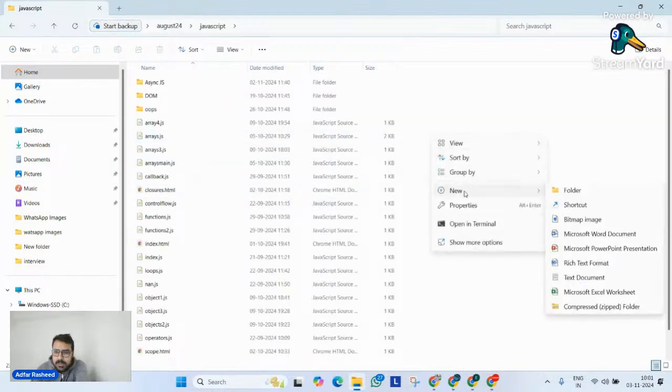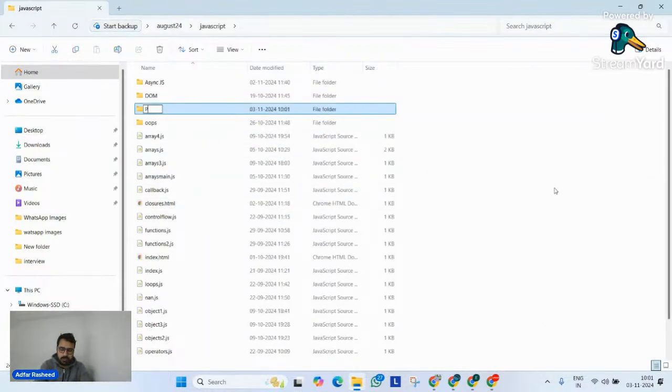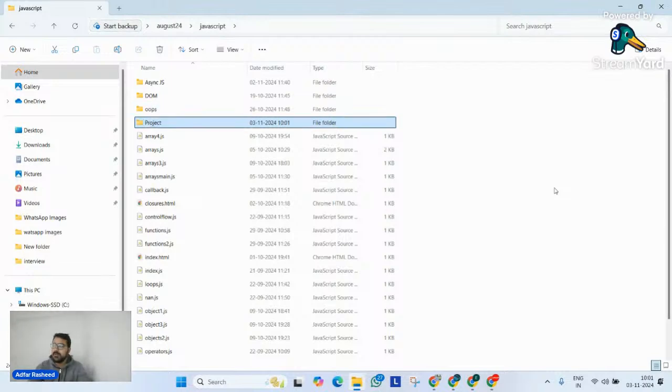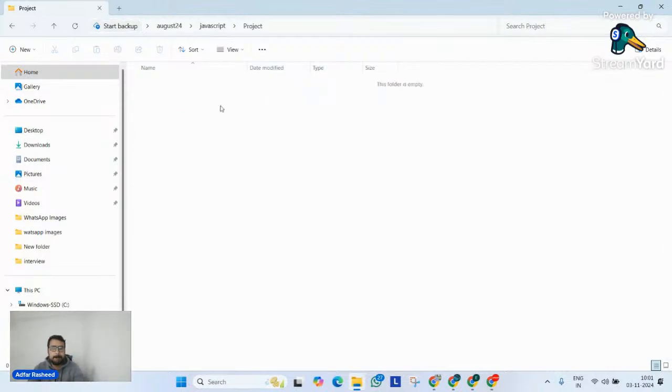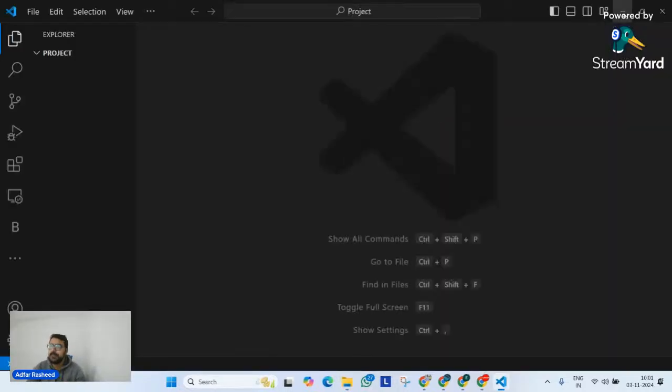So we are currently discussing a project. Let me try to open this project folder, and let me open it with code. Perfect.